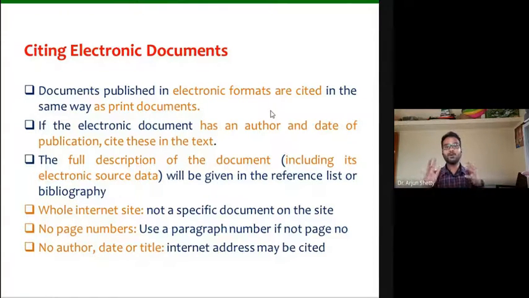Sometimes you may not get the information on who has written it, when he or she has written it, and what the year of publication was. All those things we won't get. So at that time, how are you going to cite that? If you know the author, you will cite. If you know the year, you will cite. If you know the page number, you will cite. If all the information is not available, then how are you going to cite it? At that time, you are supposed to obtain the information of what you are going to refer to. Then the search bar information has to be taken and kept instead of putting the author name. Are you getting what I'm explaining? Yes, sir.